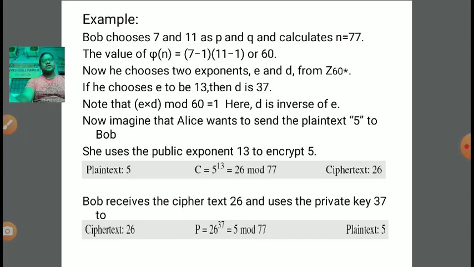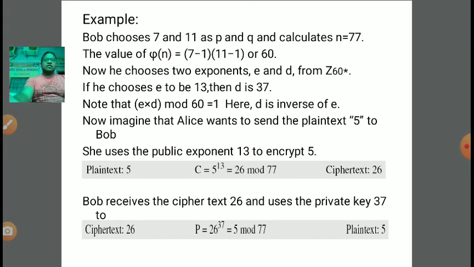Now we have to calculate n equal to P into Q, that is 7 into 11, which is 77. The third step is to calculate phi n, the Euler totient function. So phi of n is equal to (P minus 1) into (Q minus 1). P is 7, so 7 minus 1 is 6, and 11 minus 1 is 10. 6 into 10 is 60. So phi of n we have calculated.